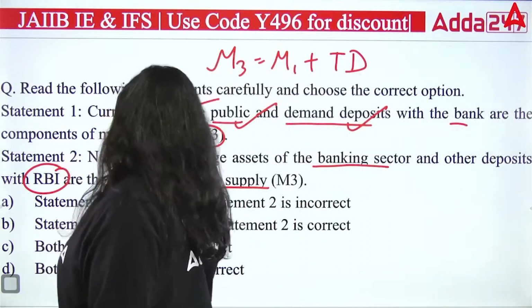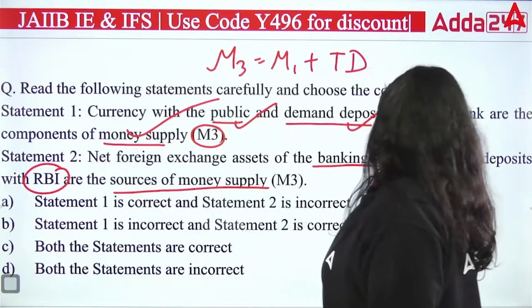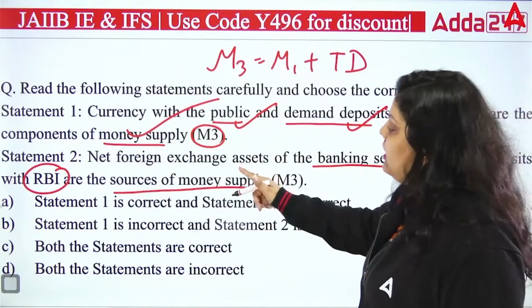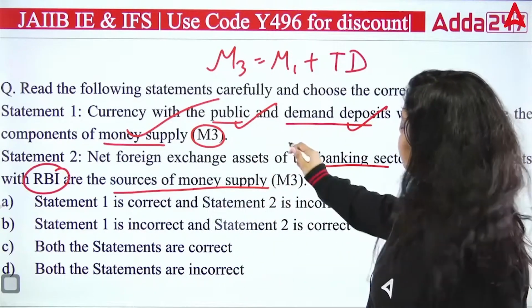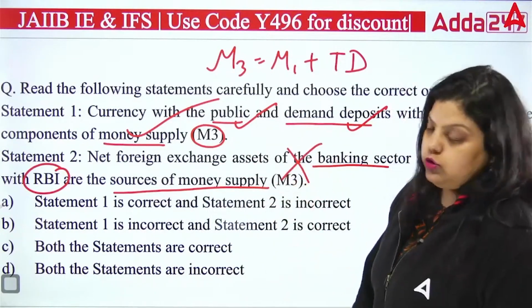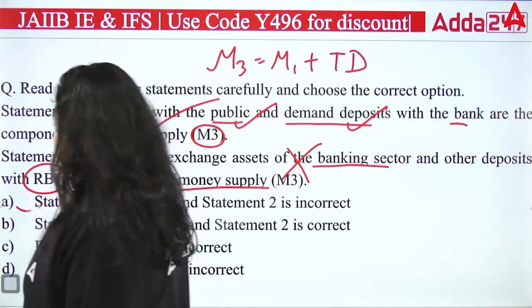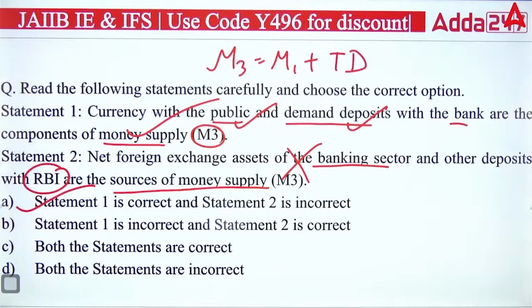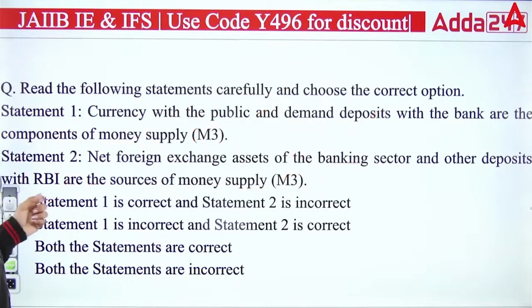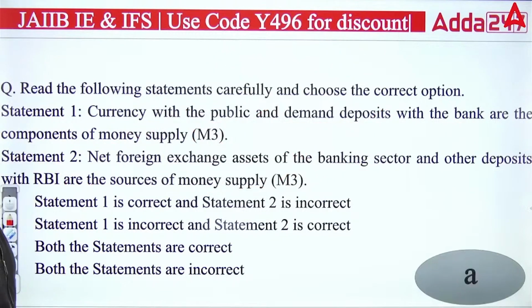Second is saying the net foreign exchange asset of the banking sector and other deposit with RBI, they are the source of money supply. No, they are not source of money supply. So right answer will be statement 1 is correct, but the second is incorrect. So right answer will be your A option. Right answer is what? A. First is correct, second is incorrect. Right is A. Okay, next.